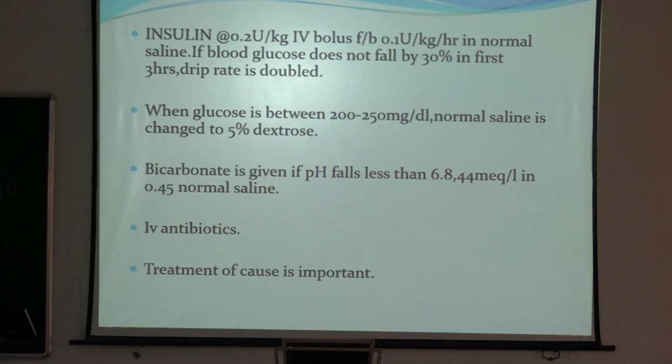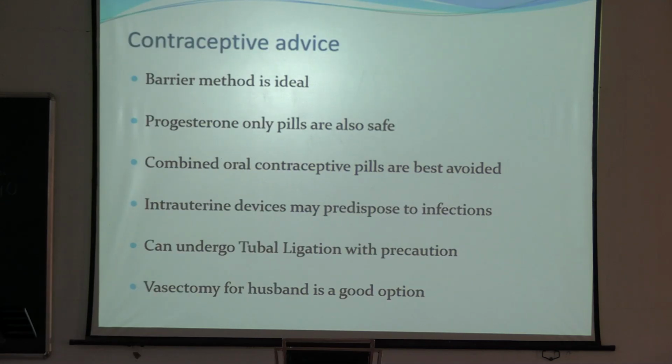Insulin is started. If blood sugar does not fall by 30% in the first 3 hours, the drip rate is doubled. When glucose is between 200 and 250, normal saline is changed to 5% dextrose. Bicarbonate is given if pH is less than 6.8, and IV antibiotics can be given. Treatment of the cause is very important.